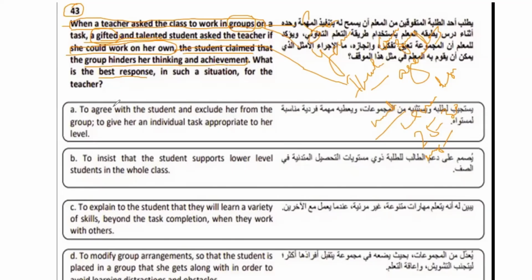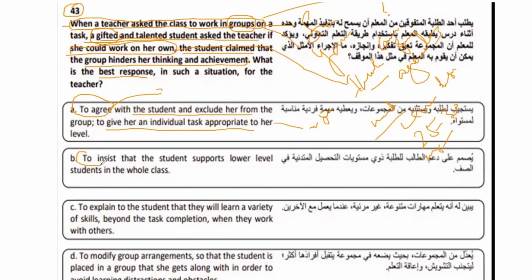Now, the examiner says, are you going to agree with the student? When you say agree, that means you are going to let her work alone. Can we do that? That puts a question mark on your planning. Can you do that? No. The option is to exclude her from the group and give her an individual task. So that means your activity or classwork will no longer be group work, right? What if you are in an observation class then?